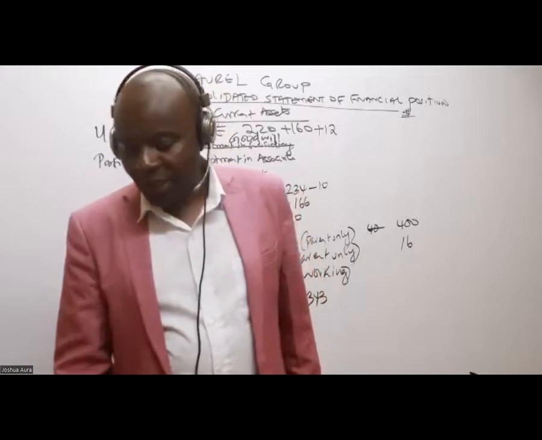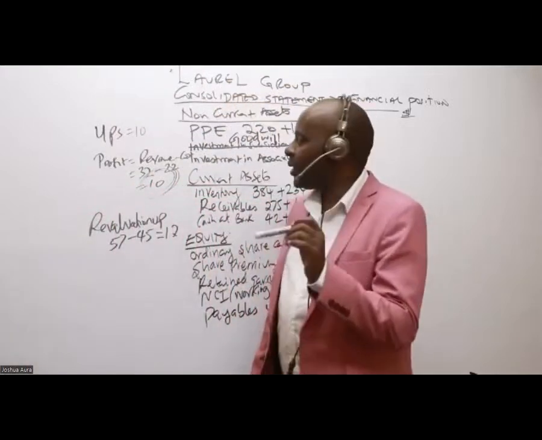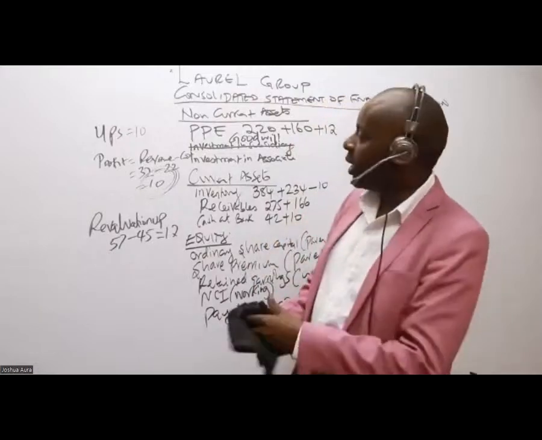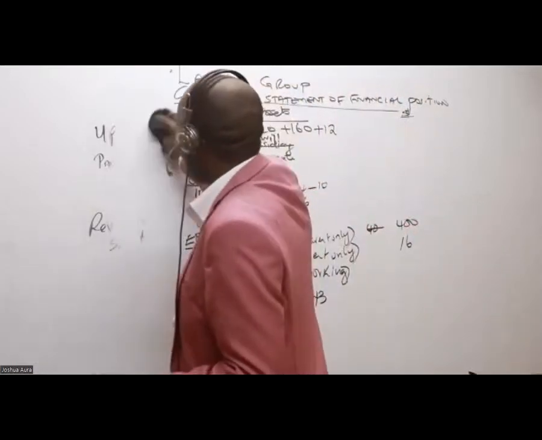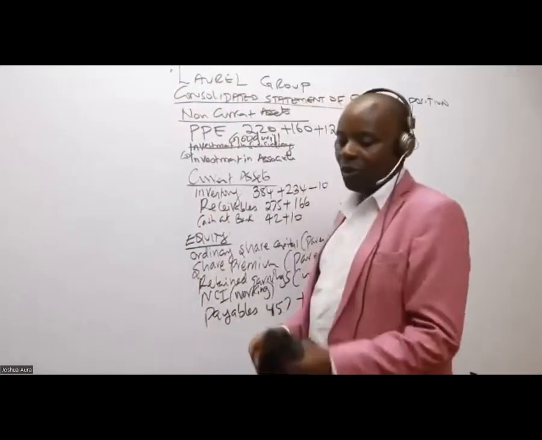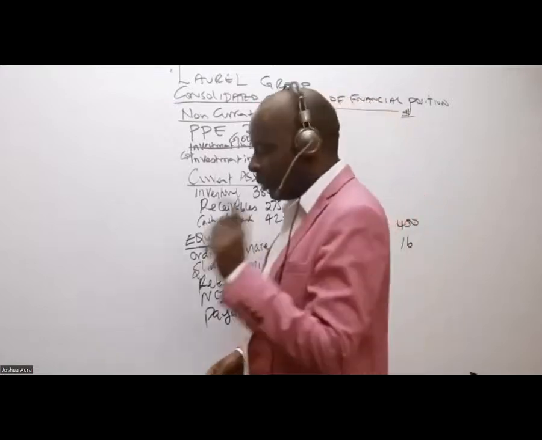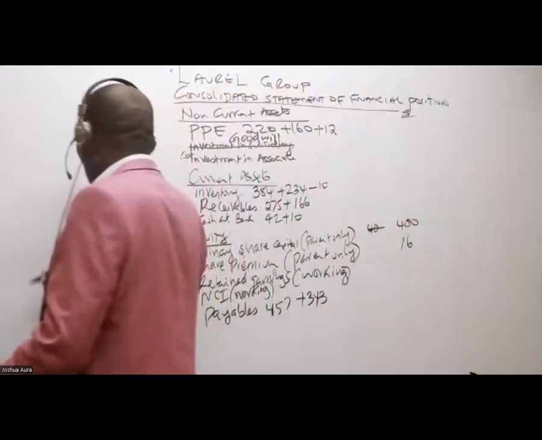Great. So, ladies and gentlemen, I would want somebody to help me now calculate this depreciation on revaluation. This is not an easy one, but of course, with my explanation, you'll be able to understand.